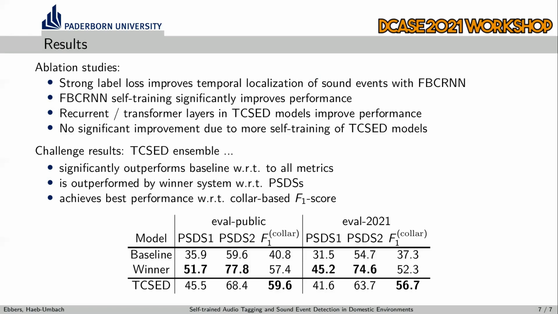We present the results for both the public evaluation set and the non-public official evaluation set of this year's challenge. It can be seen that our submitted ensemble significantly outperforms the baseline with respect to all metrics. However, it is outperformed by the winner system with respect to the PSD scores, but it achieves the best performance with respect to collar-based F1 score.